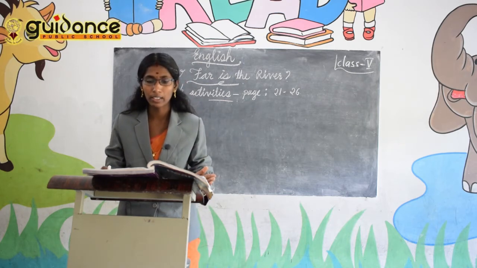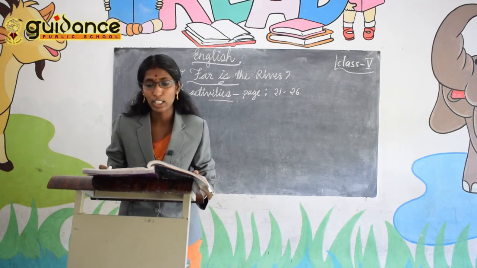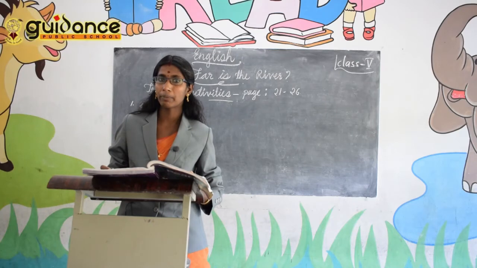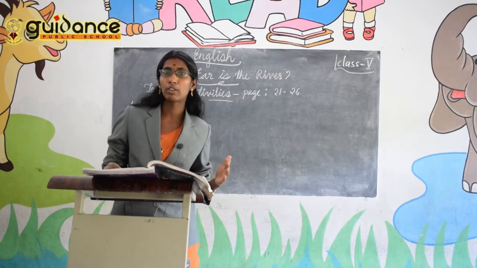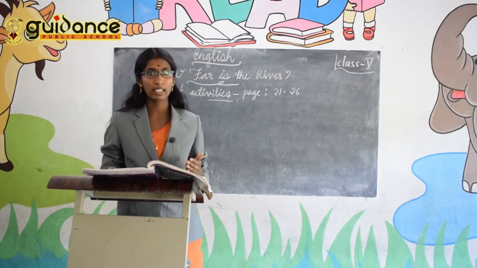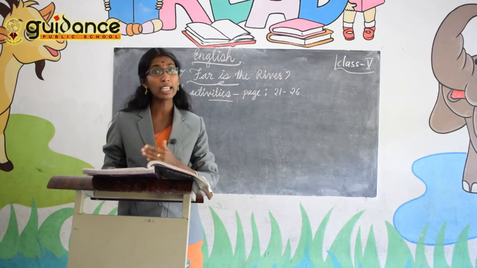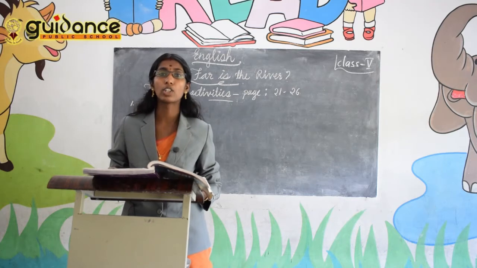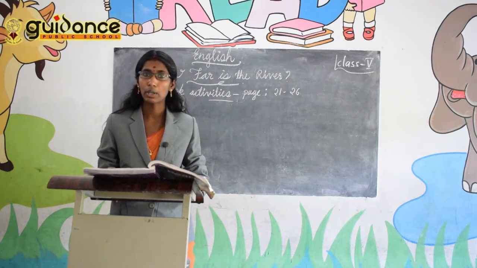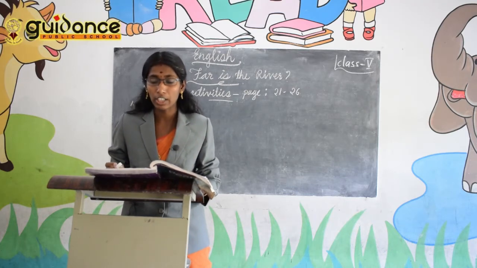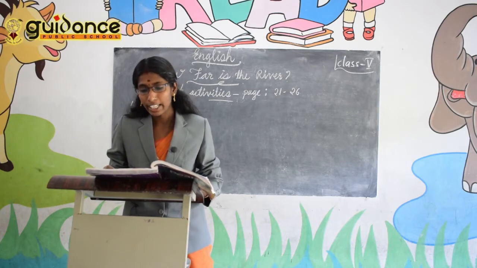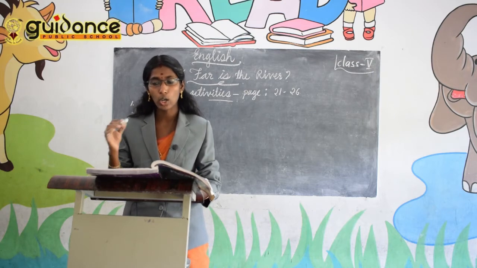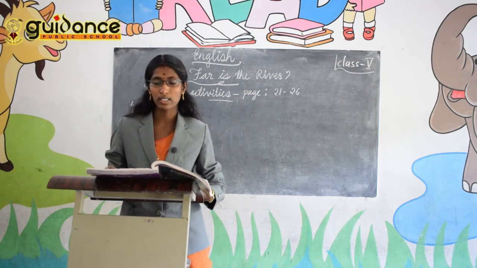Then the sixth one: the last village on the way to the river was before or after the mountain? After the mountain, what is there? A river is there. So the last village might be before the mountain. The last 3 sentences' answers you have to find out yourself. Okay, then moving on to the next activity. Read section 2. Tick the correct sentences and put a cross against the incorrect ones.